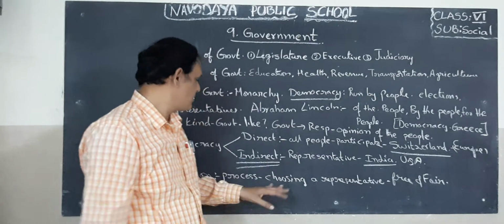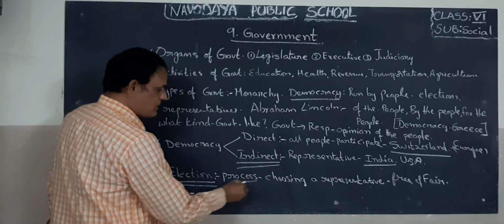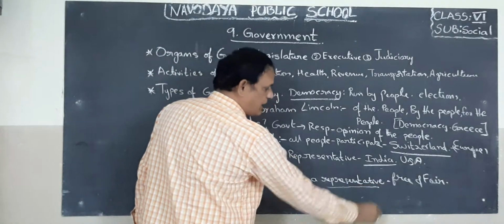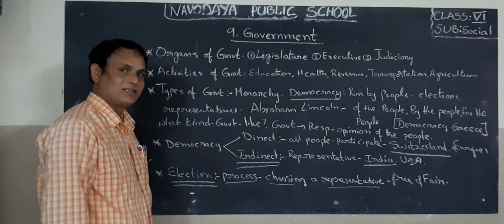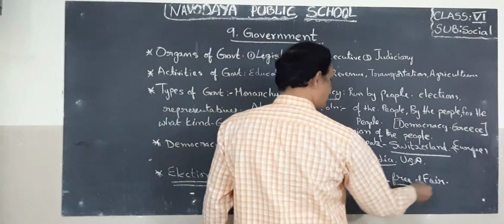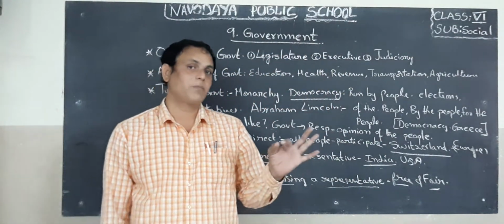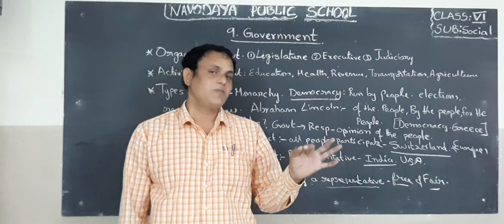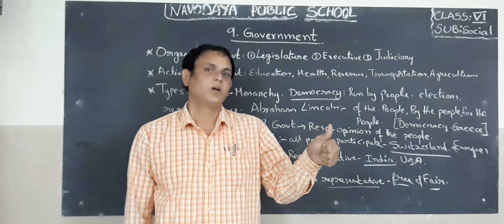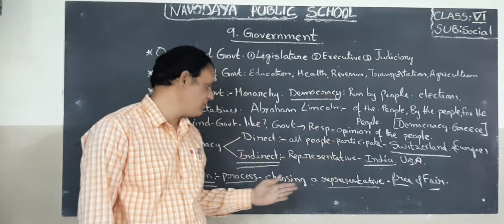So election means the process of choosing a representative. Okay, this is called elections. These are also conducted free and fair. So the people do not take money or goods, etc., for utilizing their right to vote.